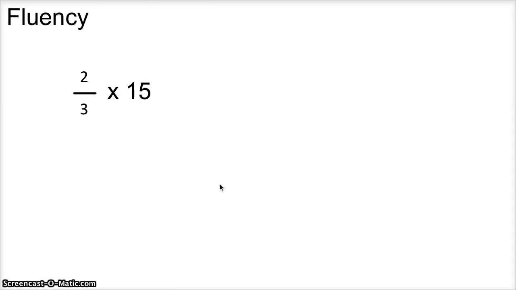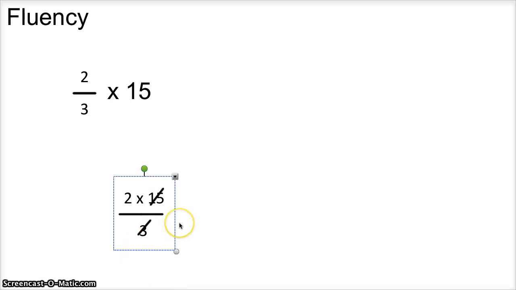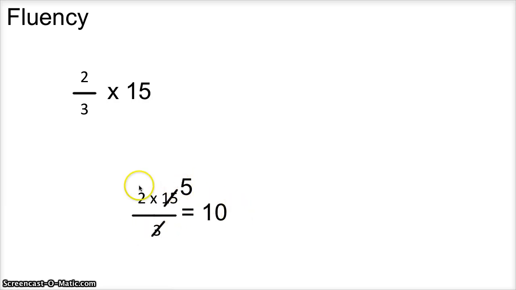Okay, 2/3 times 15, same process as before. I'm going to put my 2 and my 15 on one line. That is all over 3. Now I'm going to look and see what my denominator has in common with a numerator, and I see 3 goes into 15, so I'm going to choose those two as the ones I'm going to simplify. It goes in 5 times. 15 divided by 3 is 5. And I just multiply across. 2 times 5 equals 10.